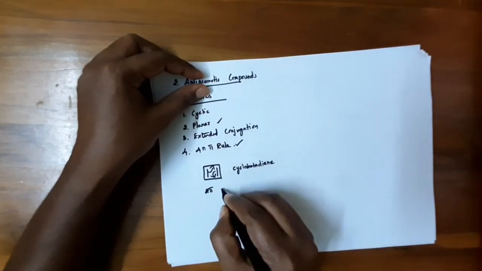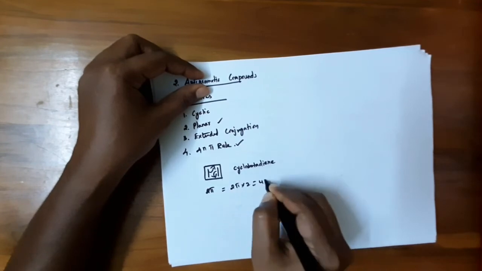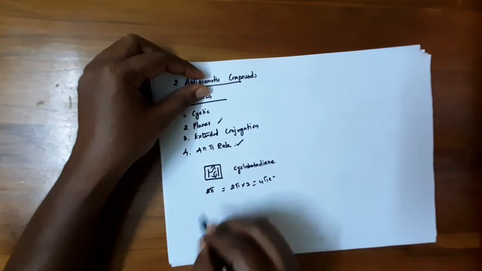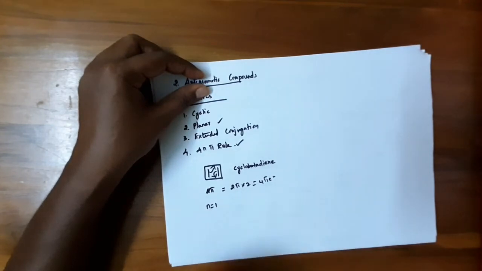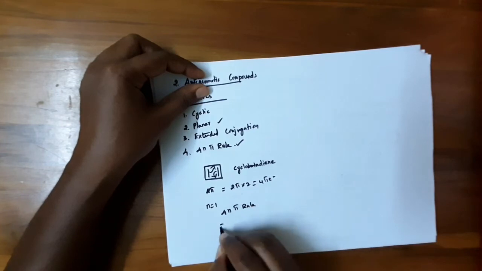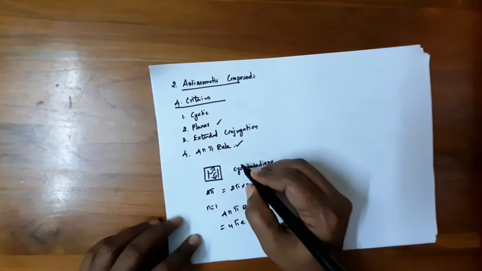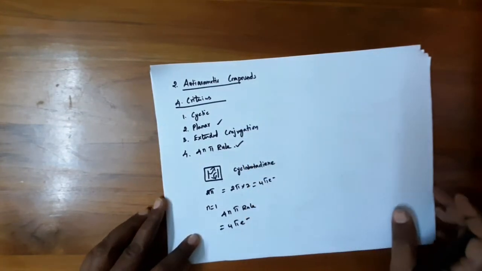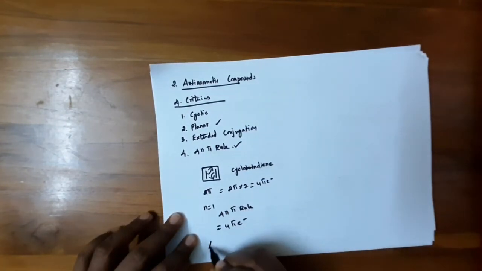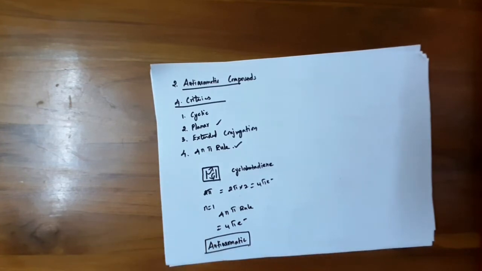Each pi bond has 2 electrons, so 2 pi bonds into 2, 4 pi electrons. So if you put n equal to 1 in the 4n pi rule, you will get 4 pi electrons. So it obeys all the criteria regarding anti-aromaticity. Hence cyclobutadiene is an anti-aromatic compound.